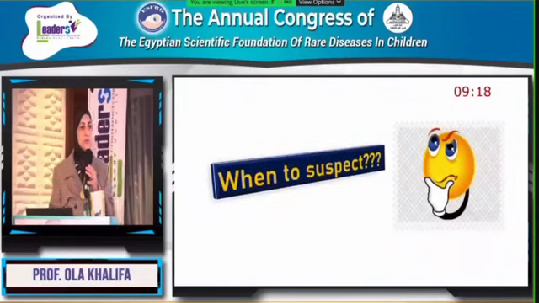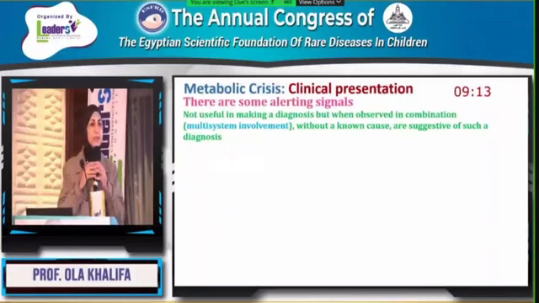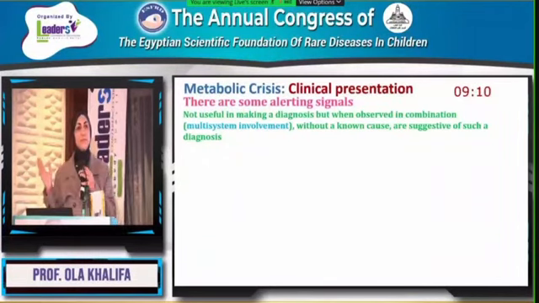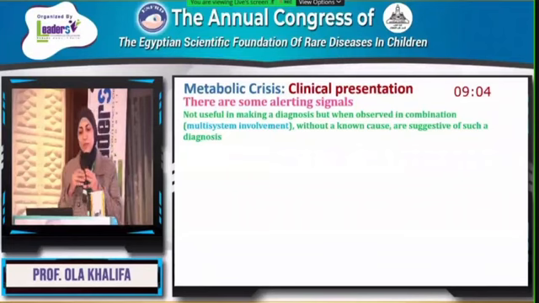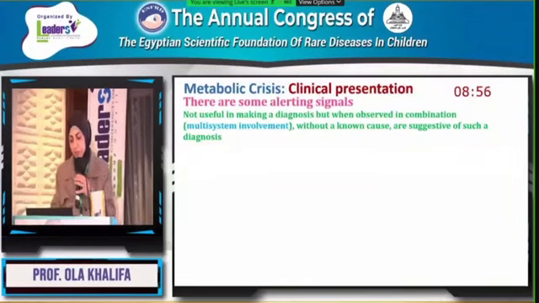When to suspect inborn errors of metabolism? Actually, there are no specific symptoms or signs that I could say, yes, it is a metabolic disorder, but there are some alerting signals which can raise a high index of suspicion. They are not useful in making the diagnosis, but when observed in combination, that's to say multi-system involvement without a known cause, they are suggestive of the diagnosis.